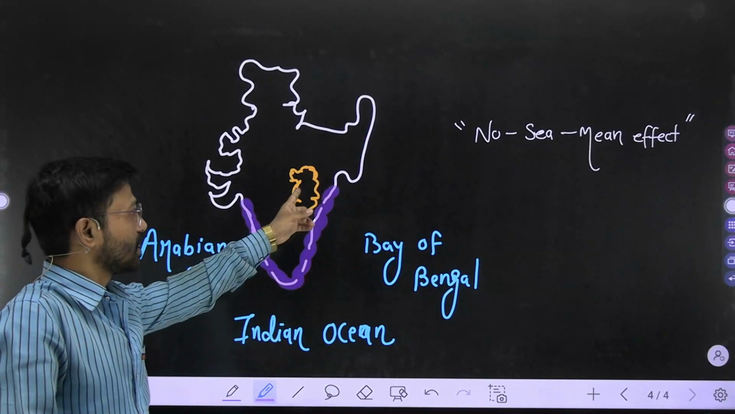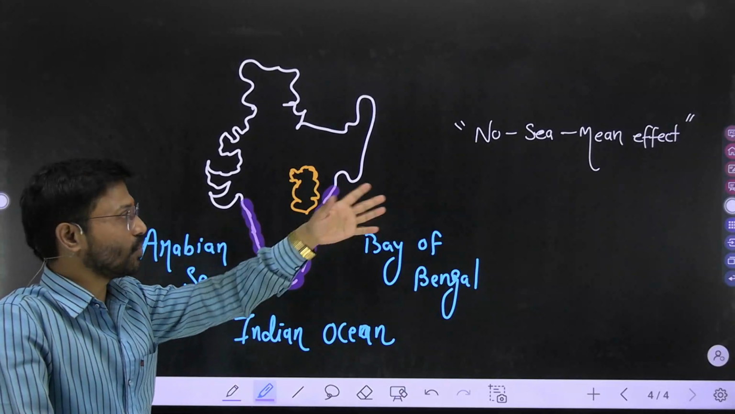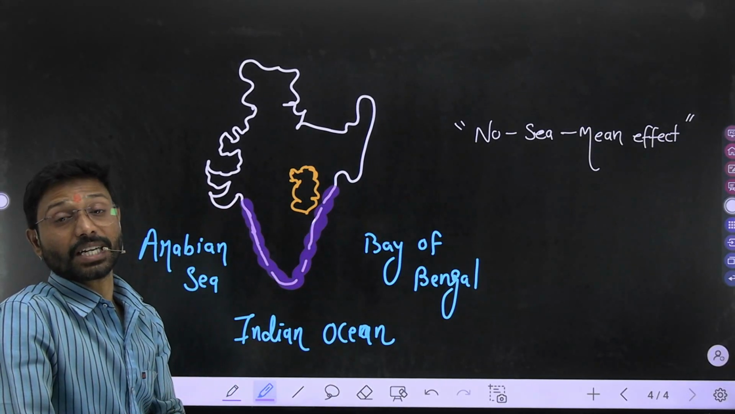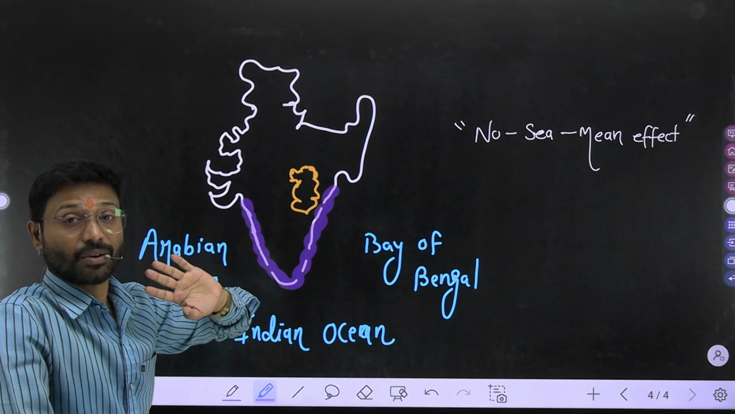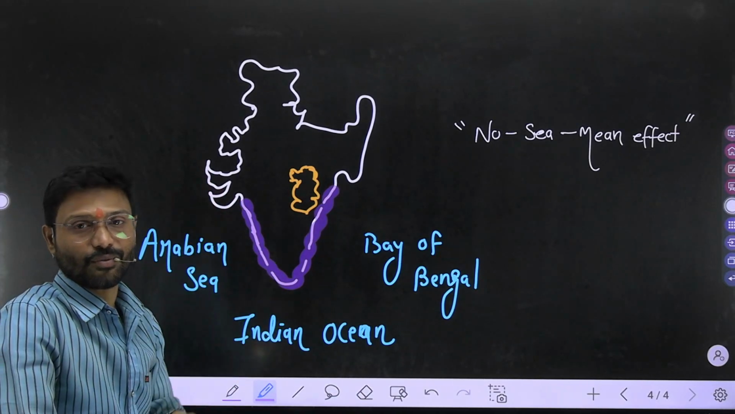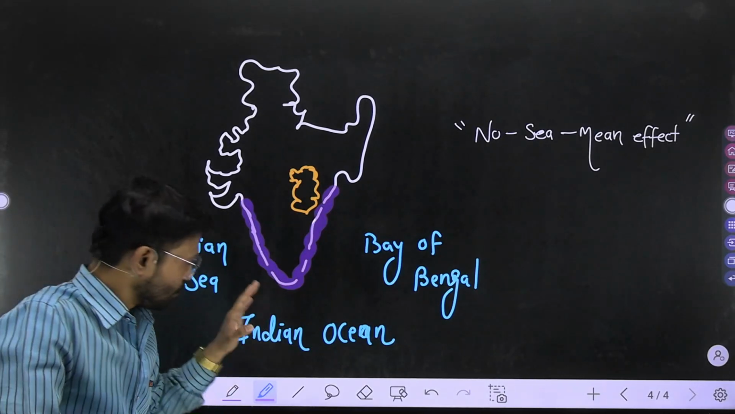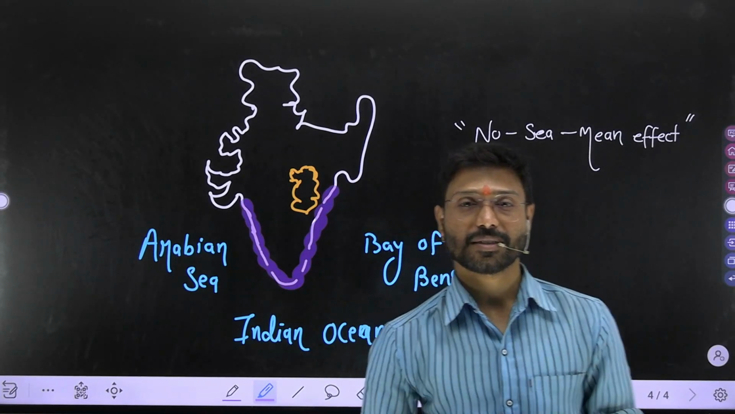But as our Chhattisgarh is far away from these coastal states, we don't have any kind of sea effect. That's why we are saying no sea mean effect. It means we'll get extreme conditions of temperature and extreme coldness. So this is all about the position of Chhattisgarh, my dear.